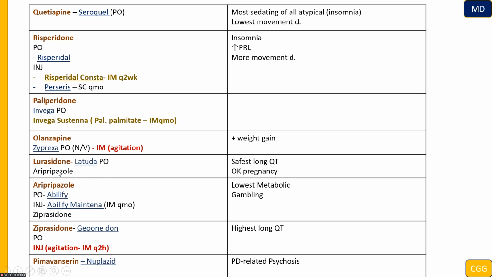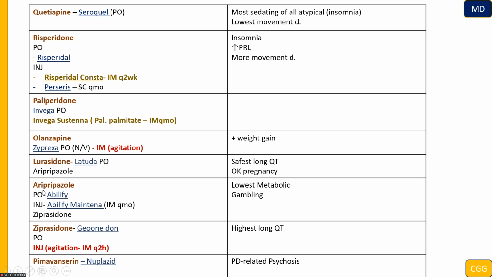Also, another antipsychotic I have to talk about is lurasidone. This is important because it is going to be safe in pregnancy, and it is the safest regarding long QT syndrome. Why is that important? It is the safest at causing long QT. Why is this important? Because in pregnancy, we're going to choose this first.